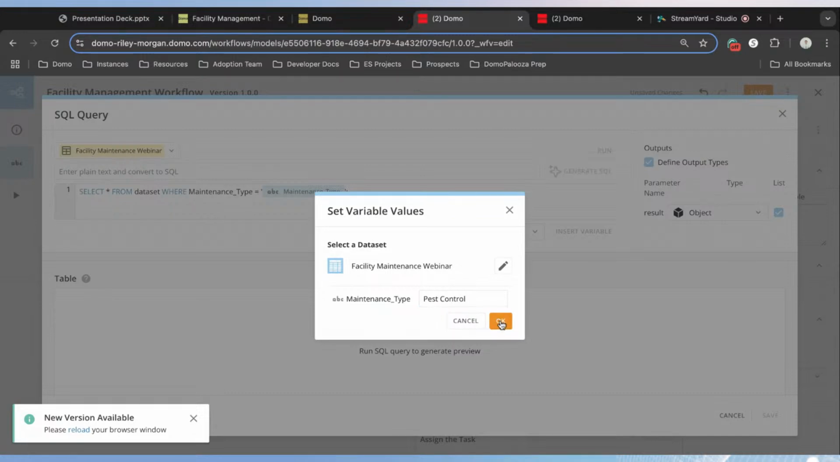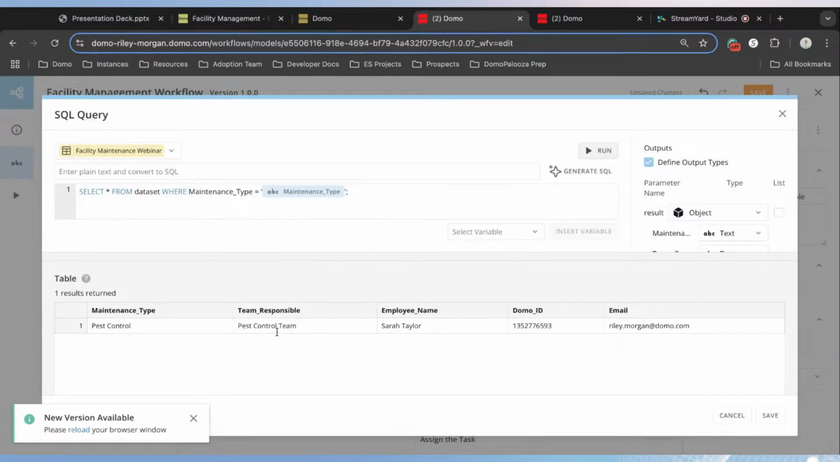And when we click OK, we're going to see the preview response from our statement here. And so here we have rows for our maintenance type, team responsible, and then this field right here is what we really want, and that's the employee name for the person who's going to be responsible for that task.